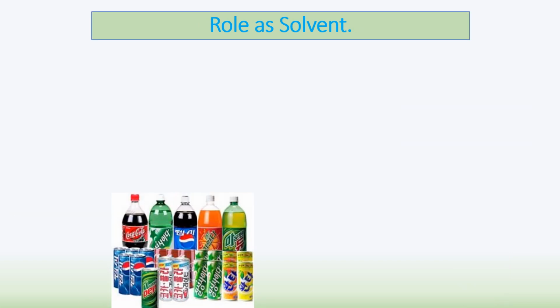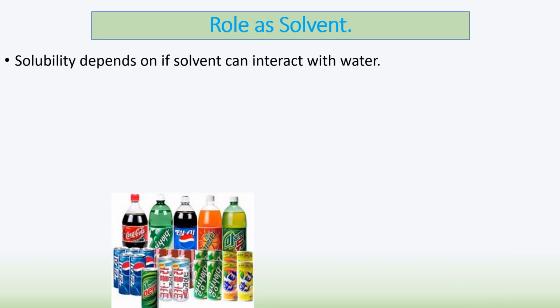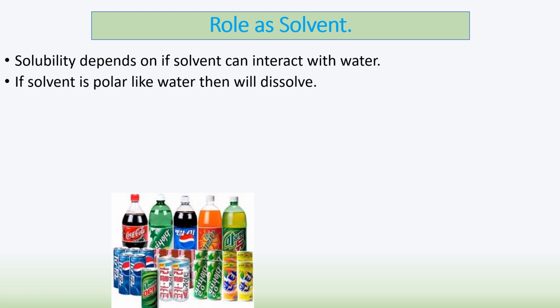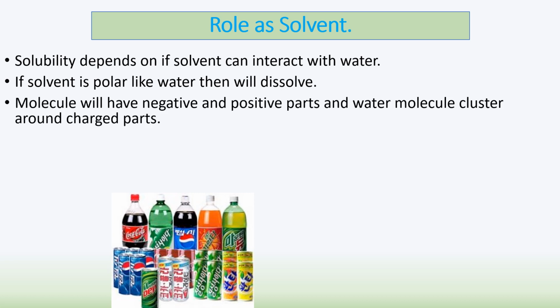So as I said a few moments ago, water is an essential solvent. It needs to be able to allow things to react. Now, solubility isn't guaranteed. Not everything dissolves in water, as you know, oil, for example. It all depends on how it interacts. So if a substance is polar, which means it's got a positive or a negative charge, it will dissolve in water because it will interact with the negative oxygen or the positive hydrogens.